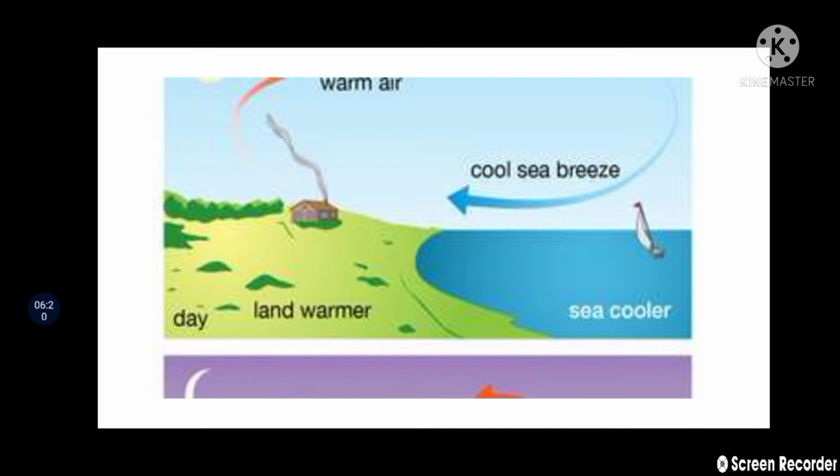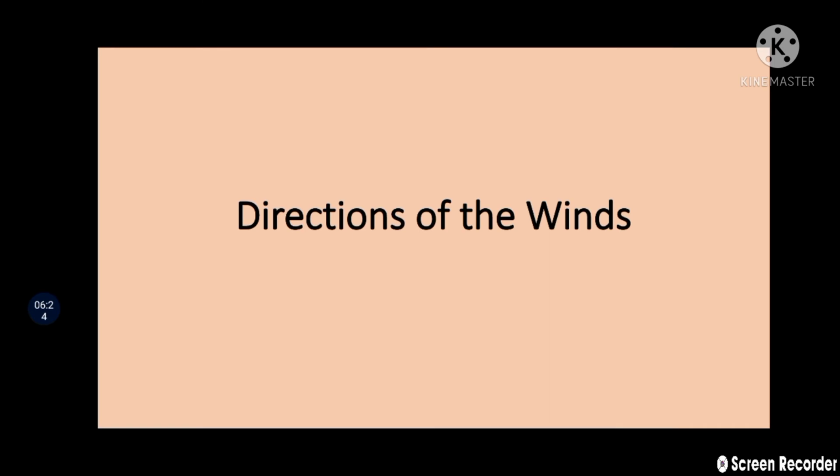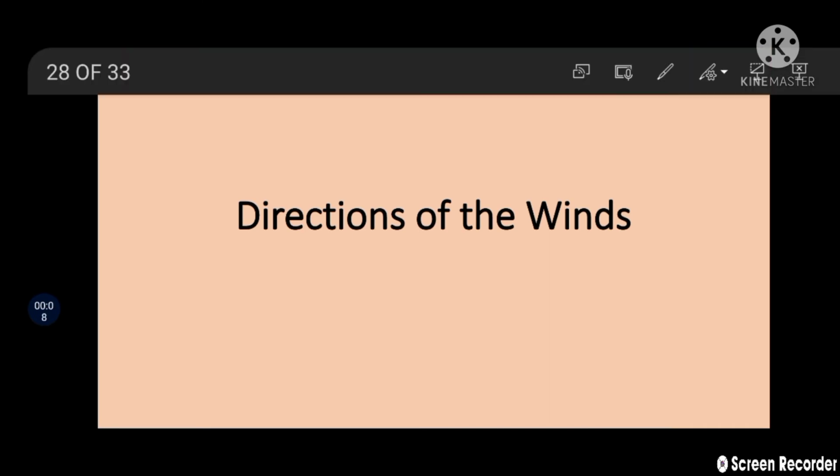Now today in this video we are going to discuss the direction of the winds, right students? Today we are going to discuss the next concept of the factors that determine climate: the direction of the winds. So let's start.